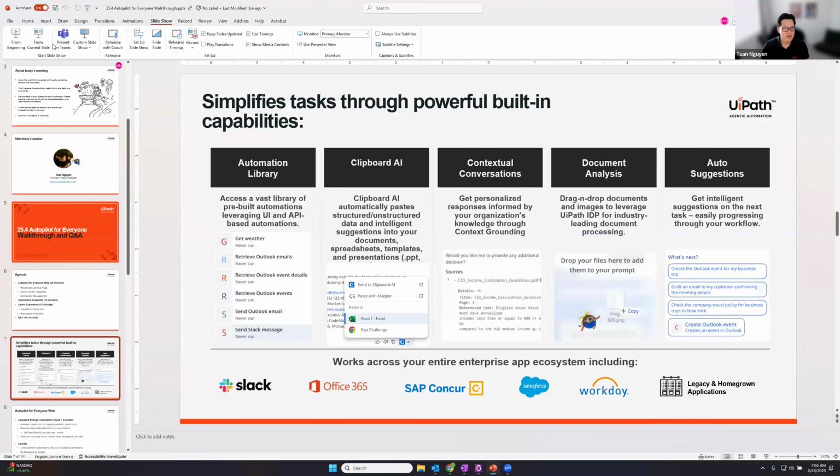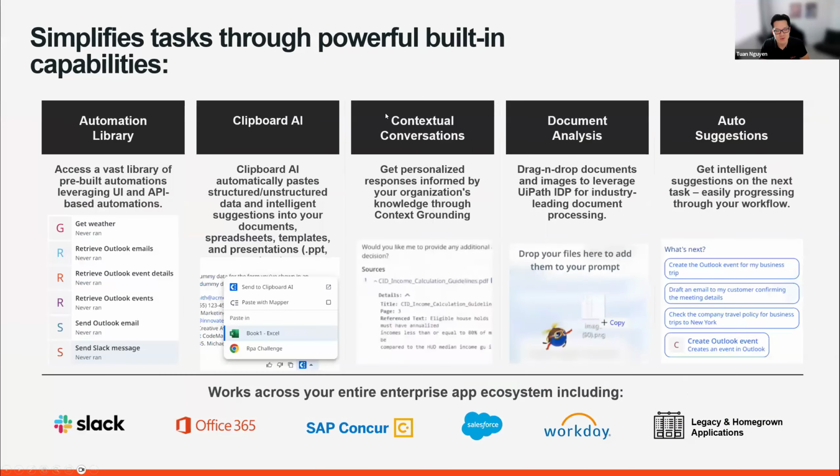All right. Really quickly, for those of you who aren't familiar with Autopilot for Everyone, basically Autopilot for Everyone is our conversational AI agent that's out of the box that allows you to interact with the UiPath platform. You can do things like recommend and run automations on your behalf that are available through the assistant and follows our governance and management structures that are already populated and propagated throughout our platform.